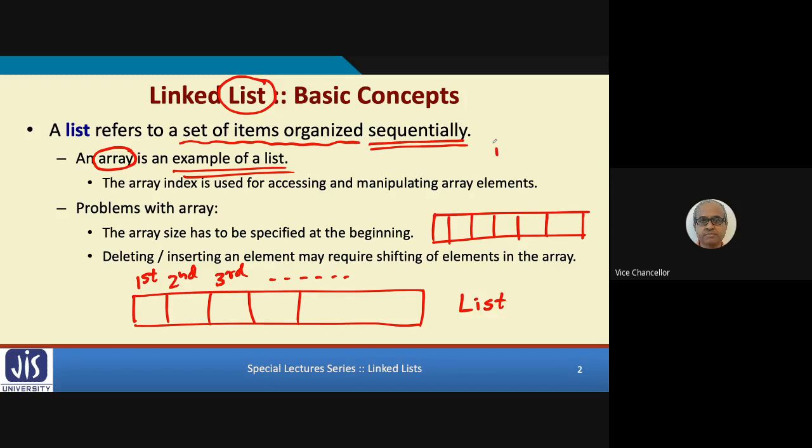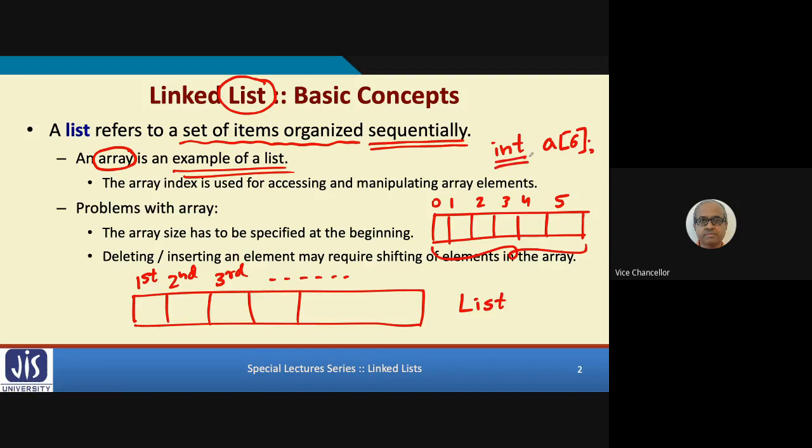Let's say in C, when you declare something like int a[6], then what happens? Some memory space is allocated, which we refer to as an array. There are 6 elements, and according to C convention, the index starts with 0: 0, 1, 2, 3, 4, and 5.